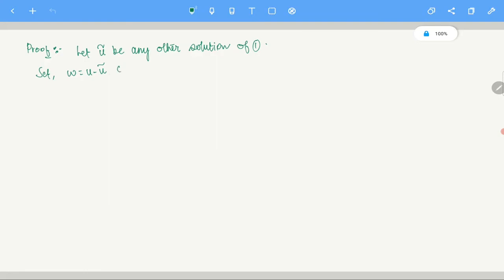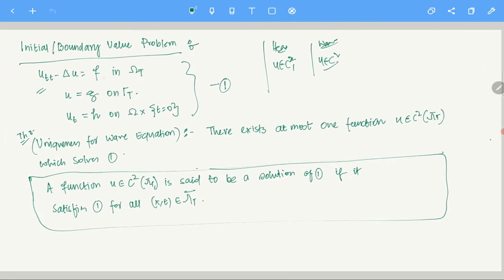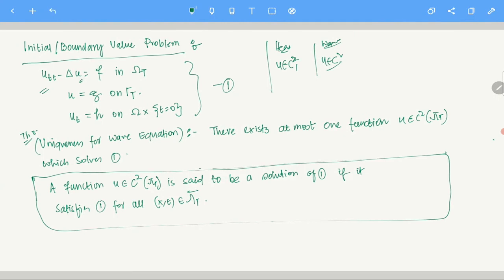If you set w equal to u minus u tilde, then w solves this equation, wtt minus Laplacian of w equals 0. Why is this happening? Because this is a linear equation and f minus f will become 0.